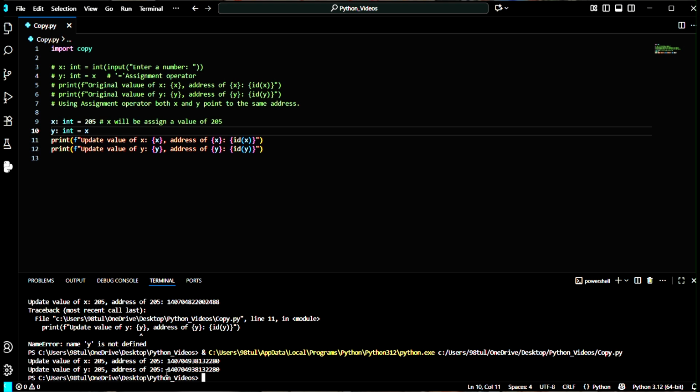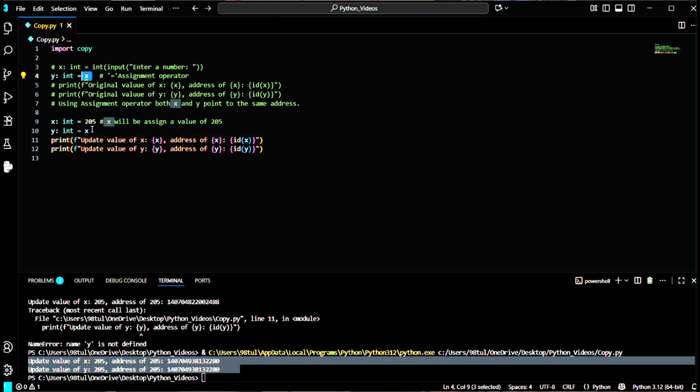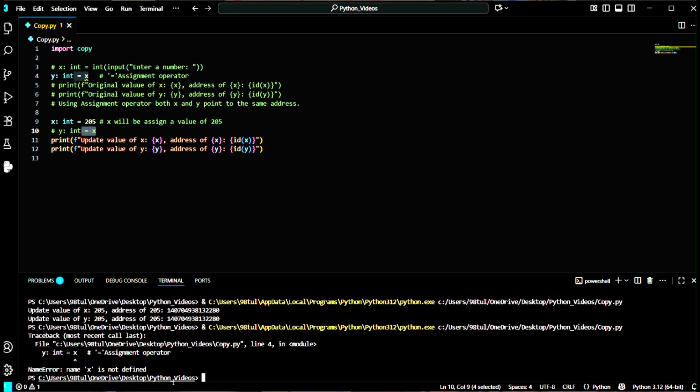You can check here, still the addresses are the same, and it is referring to the same value. That means, oh wait, I didn't want to show this. Actually, I have already used the assignment operator, so I would like to do this. Okay, let me put this. Name error, x is not defined. Why is x not defined? I have put a value here, 205.